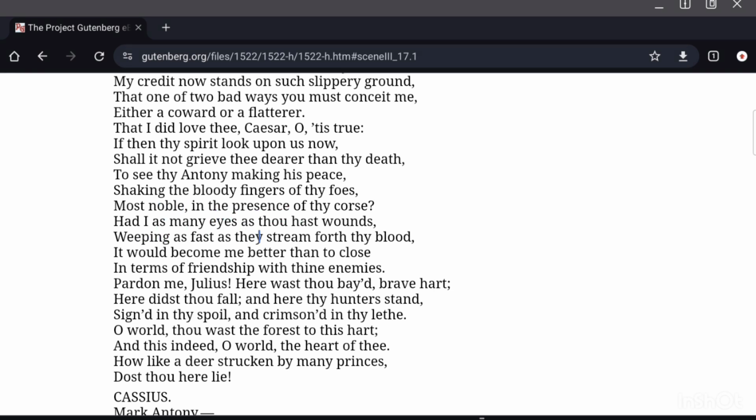Had I as many eyes as thou hast wounds, weeping as fast as they stream forth thy blood, it would become me better than to close in terms of friendship with thine enemies. So he's saying, I wish I had as many eyes as your body has wounds, and I would weep and shed tears for you, right?